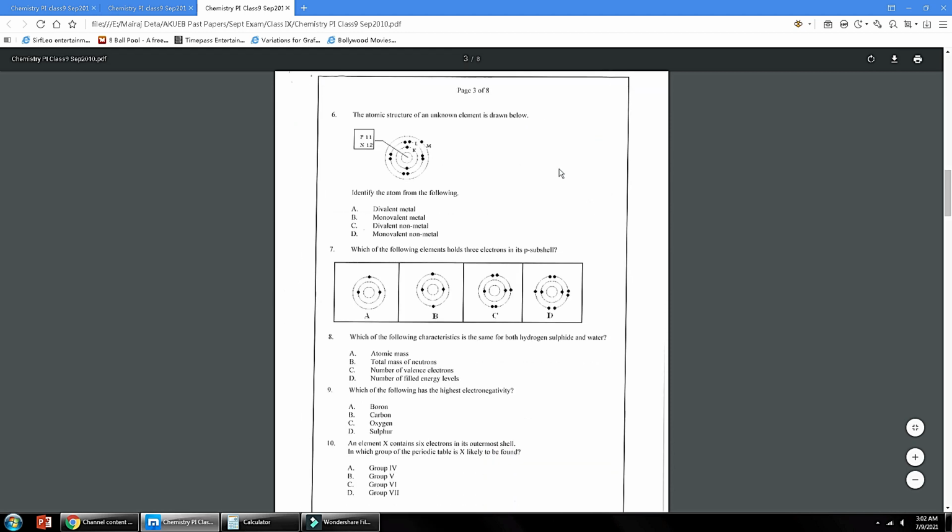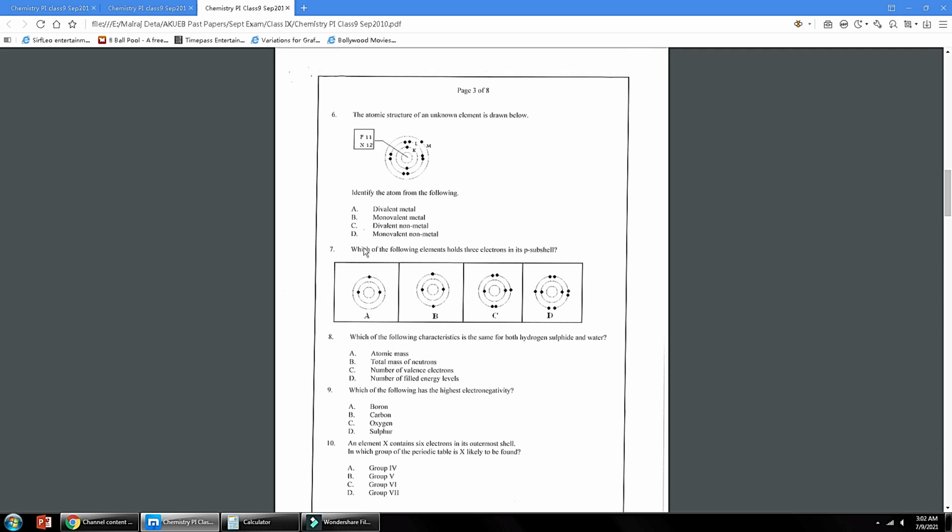Number 6, the atomic structure of an unknown element is drawn below. Identify the atom from the following. This is the structure of sodium containing 11 protons. From the number of protons you will identify elements. So from these properties you have to identify which one represents sodium. Divalent metal? No, its valency is +1, so it will be a monovalent metal. Option B is the correct answer.